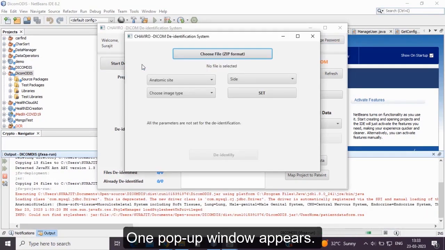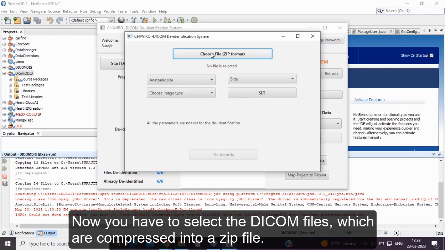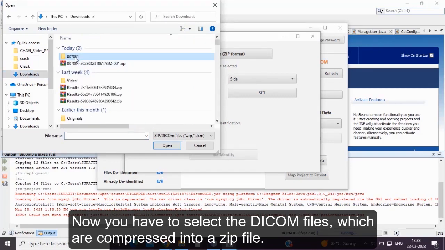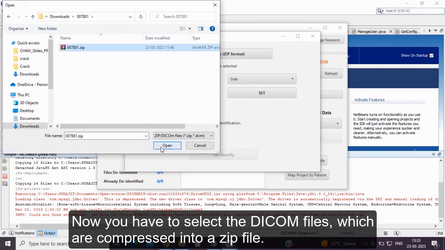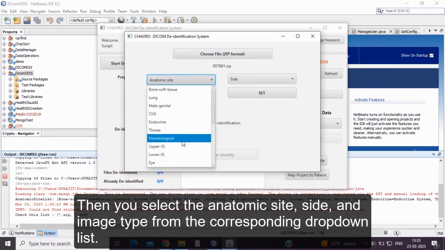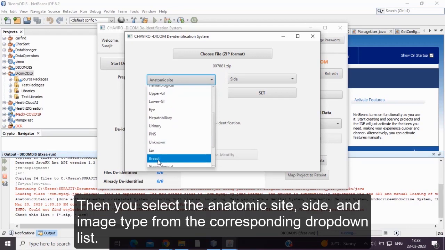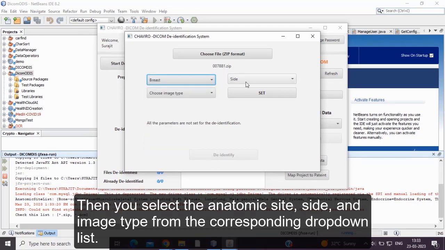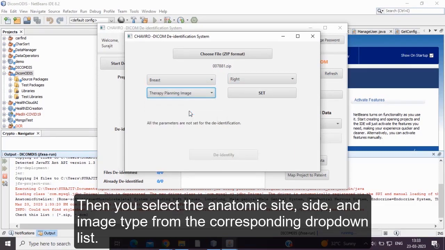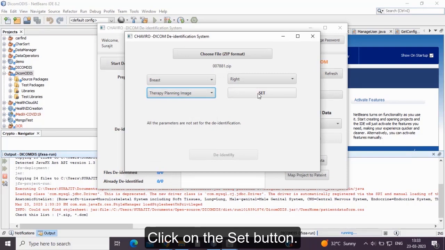One pop-up window appears. Now you have to select the DICOM files, which are compressed into a zip file. Then you select the anatomic site, side, and image type from the corresponding drop-down list. Click on the Set button.